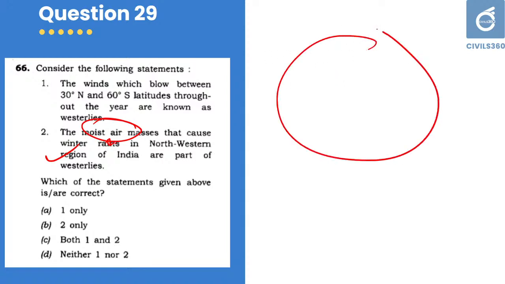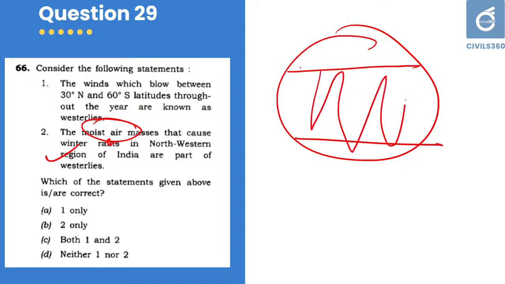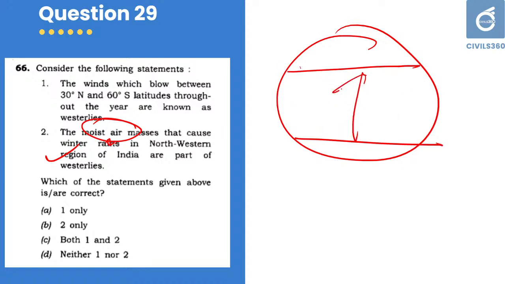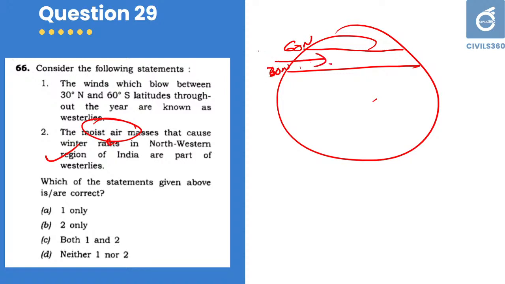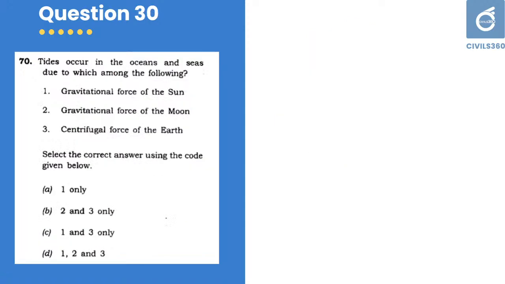Coming to this, 30° north to 60° south is a very huge region. This is not westerlies. Rather, the westerlies flow between 30° north and 60° north. So A is wrong, and the correct answer is B. Next question.